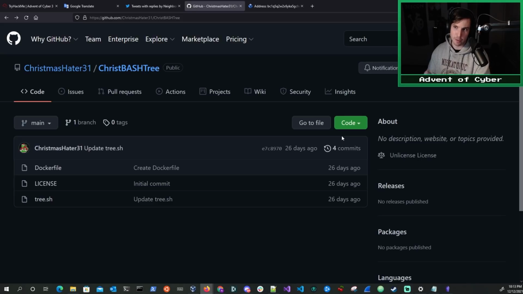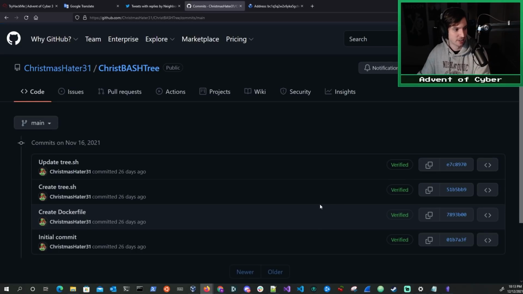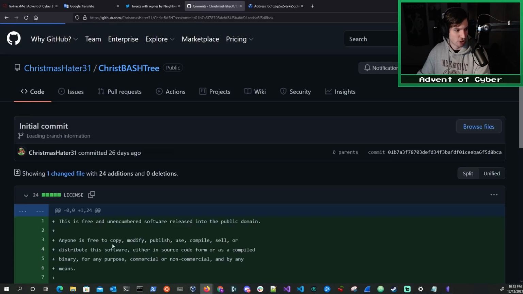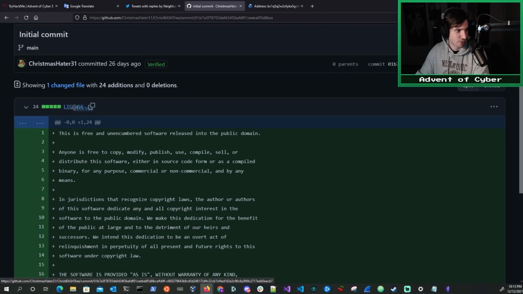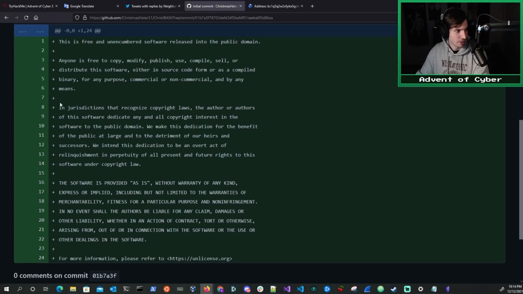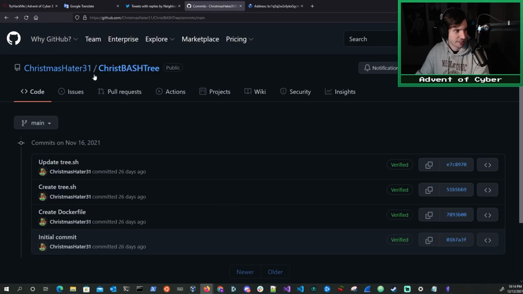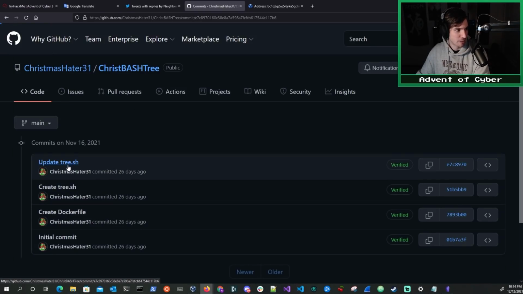And over here we see 4 commits. So that means there have been 4 changes to this repository since it was created. So let's go ahead and click on this. And let's check the initial commit. And it seems that initially the developer only added the license file. This is the license file, and we see it's all in green. And let's look at the last commit really quickly.